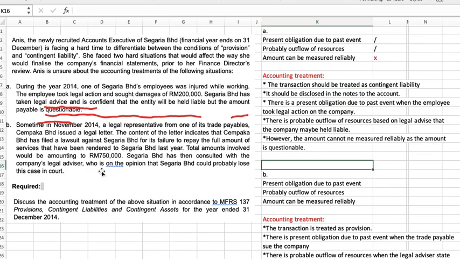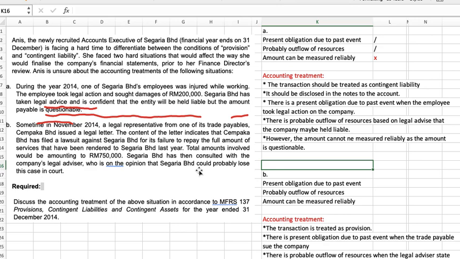Sometime in November, a legal representative from one of its trade payables, Cempaka, issued a legal letter. The content of the letter indicates that Cempaka has filed a lawsuit against Segaria for its failure to repay the full amount of services that have been rendered to Segaria. So now it's actually the creditor who is suing the company, because the company did not make payment.